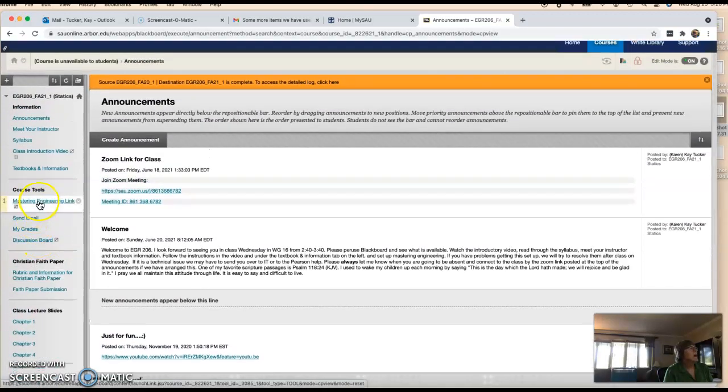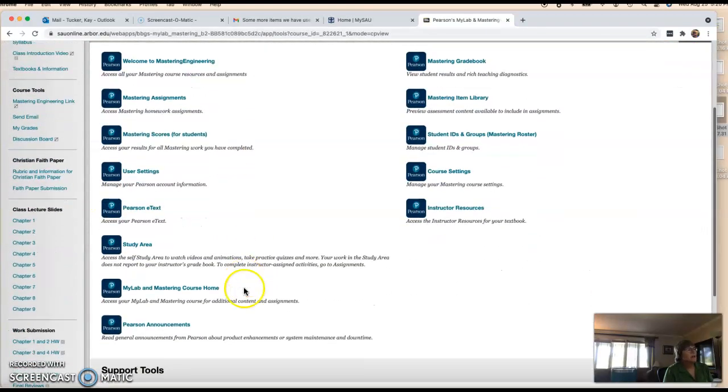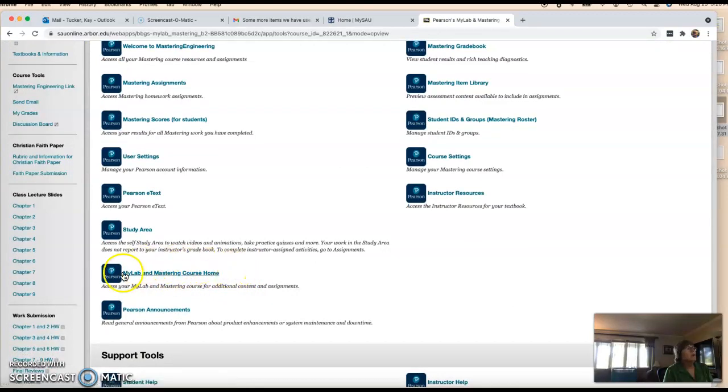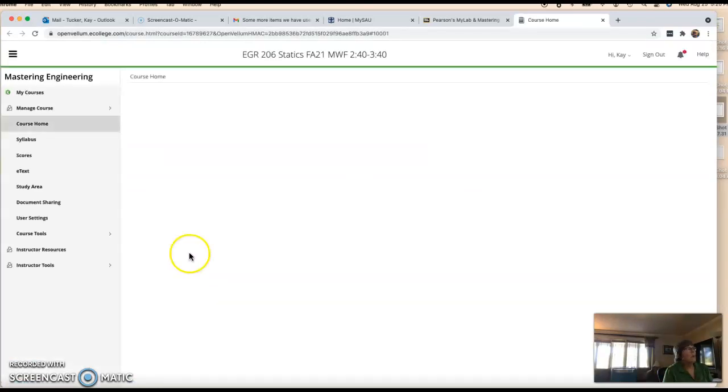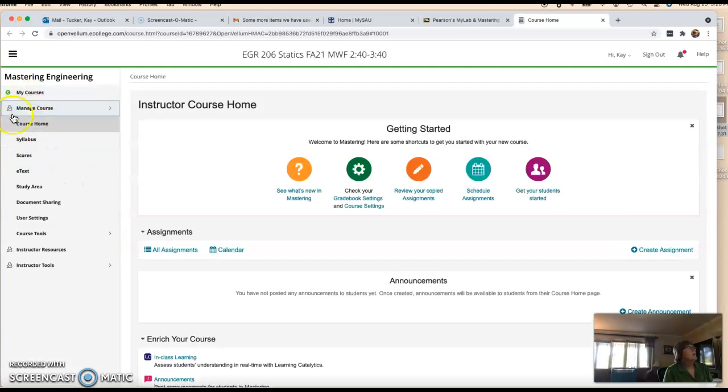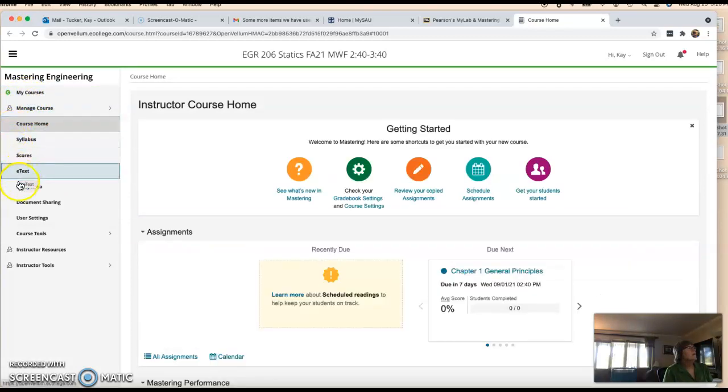So if I go into the Mastering Engineering link, from my side, it looks like this. And you always want to go in here where it's got the home page, because that'll give you the menu. So that's the best place to access it. For me, it will take me straight into the class right now. And so over here, I've got the e-text, I've got a study area, some different things there for you to look through. You will not see this when you first open it because you haven't purchased the textbook yet.